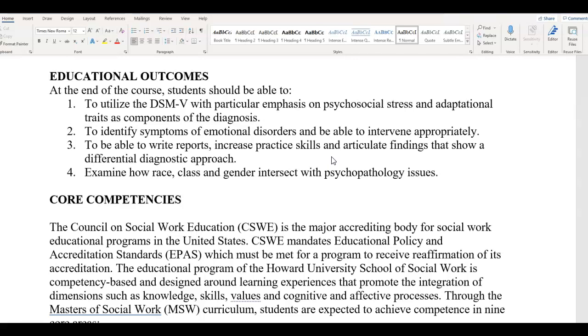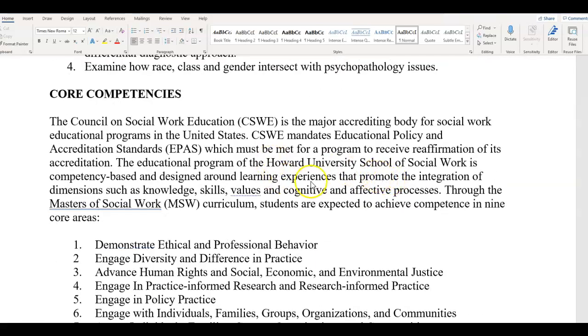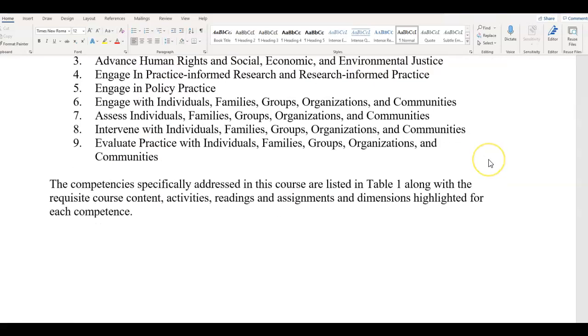Educational outcomes for this course are to help you learn how to utilize the DSM-5 and really understand what psychosocial stress looks like. You'll also learn how to identify symptoms of emotional disorders as well as behavioral disorders. You'll be able to write reports such as case analysis and case study reports. You also learn how to examine how race, class, and gender intersects with psychopathology issues. The core competencies are listed here for this course.